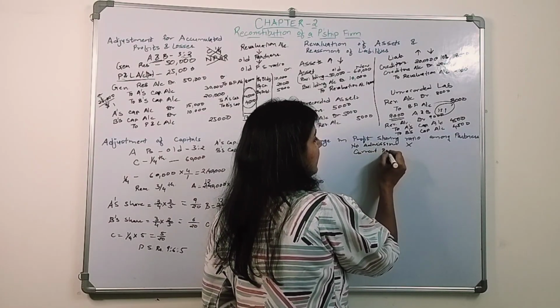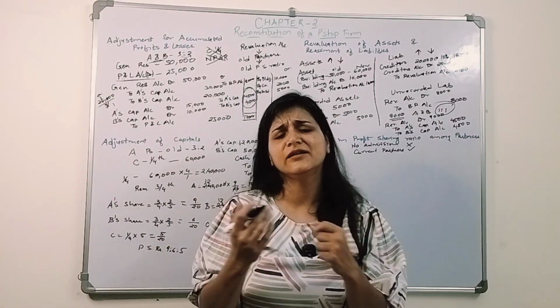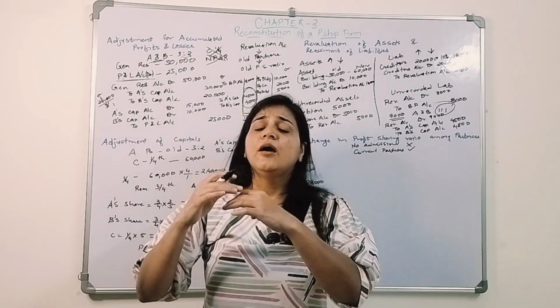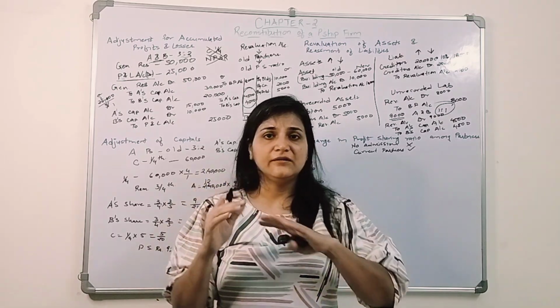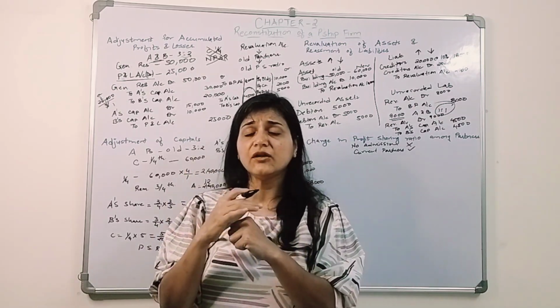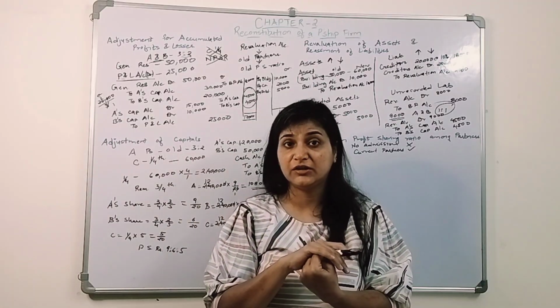Now the current partners decide to change their profit sharing ratio. Why? There could be a situation where there are two partners who are actively working in the firm, but one of the partners, for some reason, cannot actively work in the firm from now onwards. So they decide to change their profit sharing ratio.